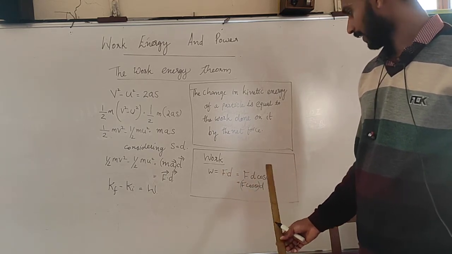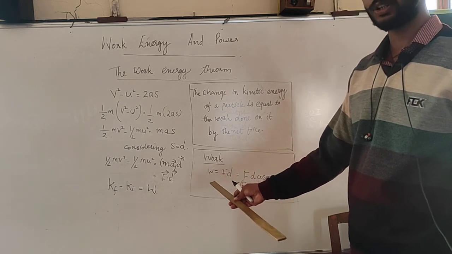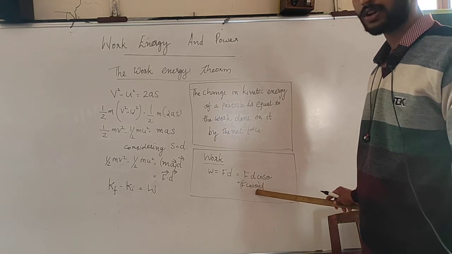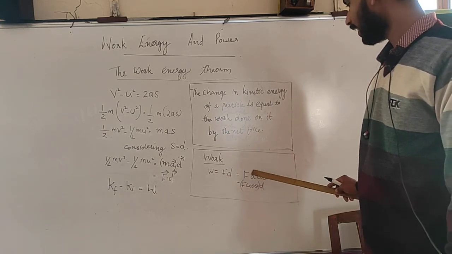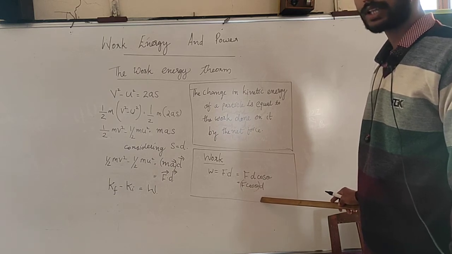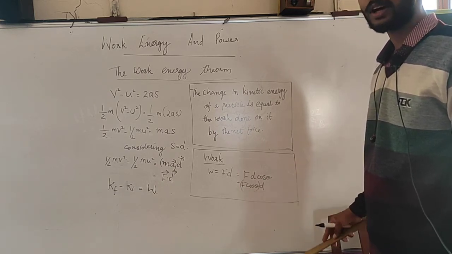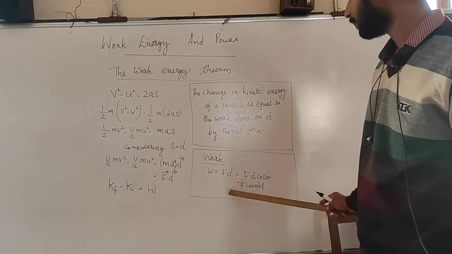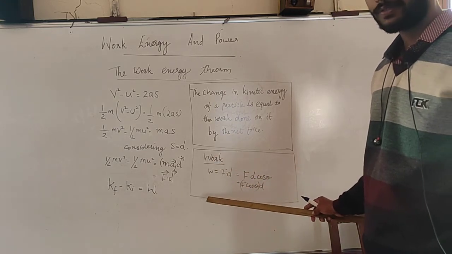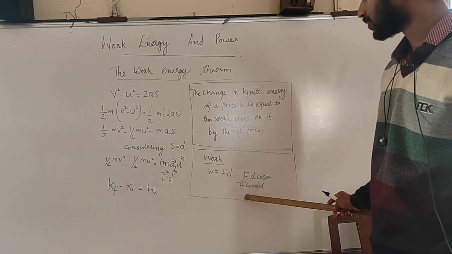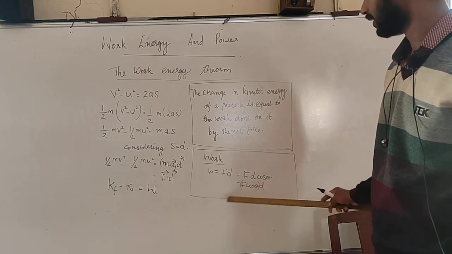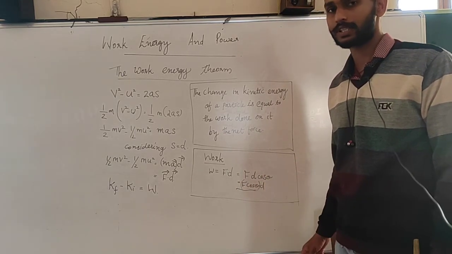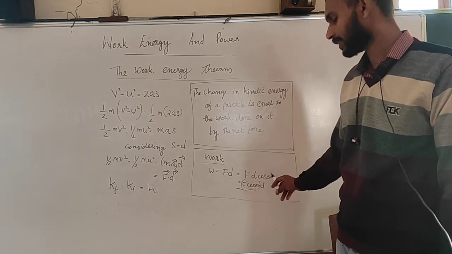In words, the work done will be equal to the product of the projection of force in the direction of D with the magnitude of D. That is the definition for the work done. So, from the point of view of physics, the work done is the product of the projection of force in the direction of D, that is F cos theta, with the magnitude of displacement.